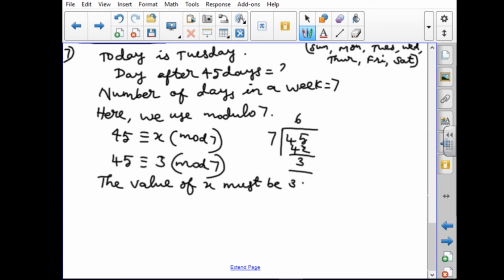Okay. Today is Tuesday. After 45 days, the uncle will be coming. So, which day do we have to calculate? We divide 45 by 7 and we get the remainder 3. So, after Tuesday, which is today, after the third day, what day will come? 1, 2, 3. The third day will be Friday. So, that is the answer. So, you have to write like this: 3 days after Tuesday is Friday.